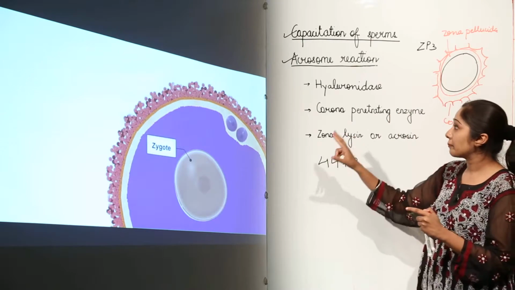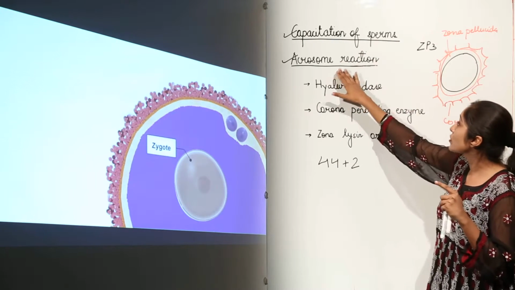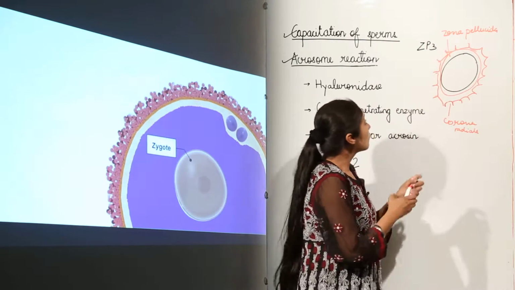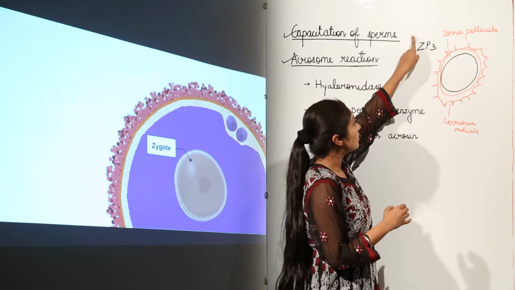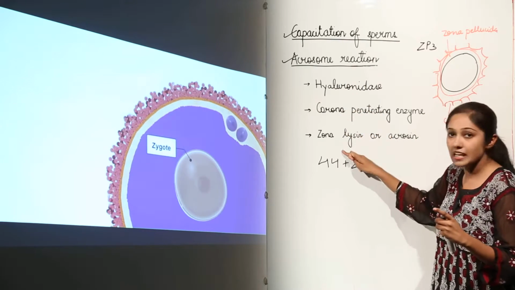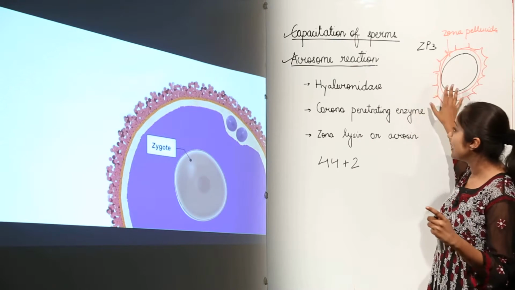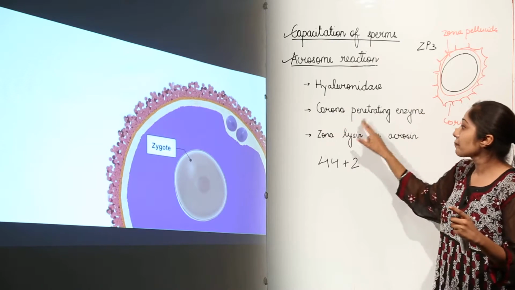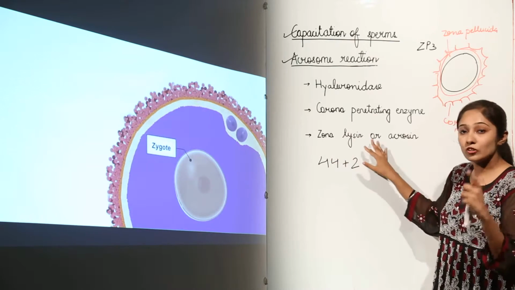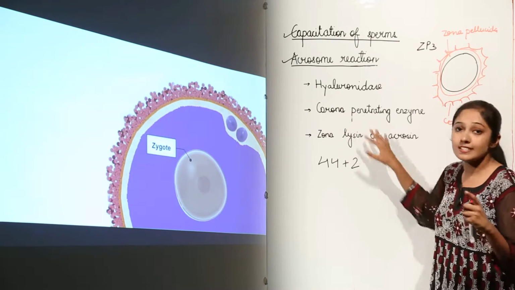So remember what is going to happen when we talk about the acrosome reaction. When this acrosome binds with ZP3 proteins that are present in the zona pellucida, this helps the acrosome to release these hydrolytic enzymes. When these hydrolytic enzymes are released, this facilitates entry of the sperm through these membranes. As I told you, this is going to facilitate the entry of the sperm through the corona radiata, and this is going to facilitate the entry of the sperms through the zona pellucida. Just remember the words corona and zona, and you can correlate the activity of these enzymes.